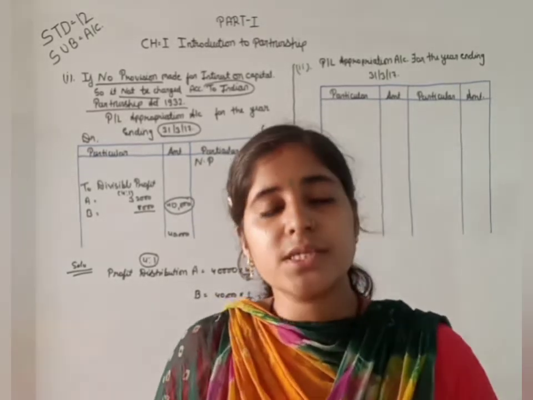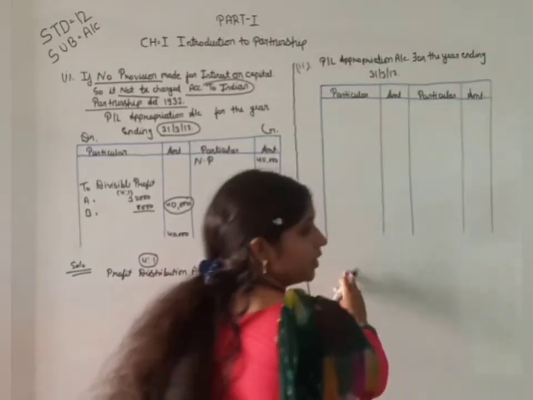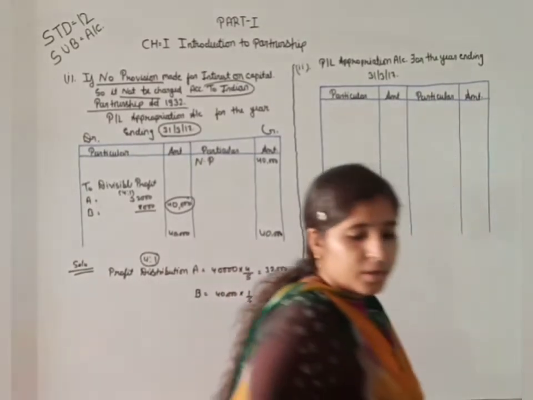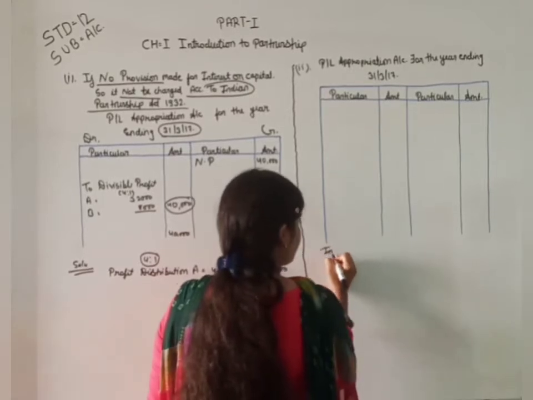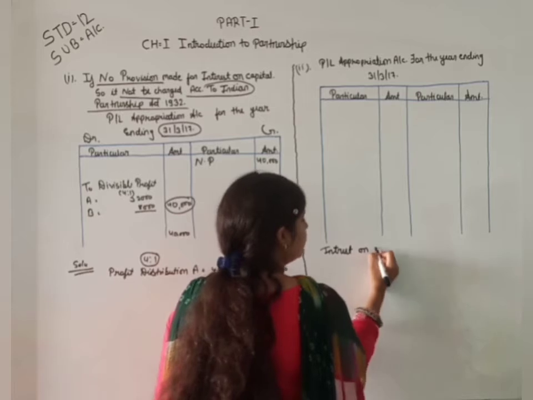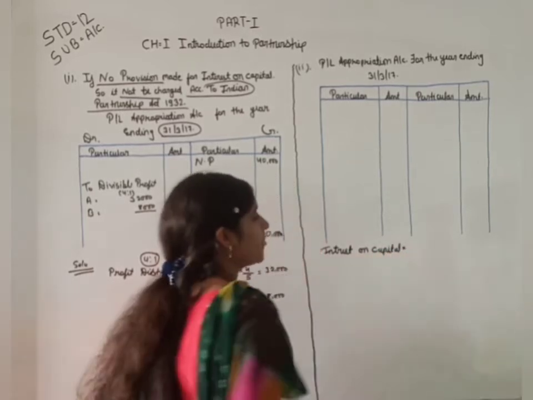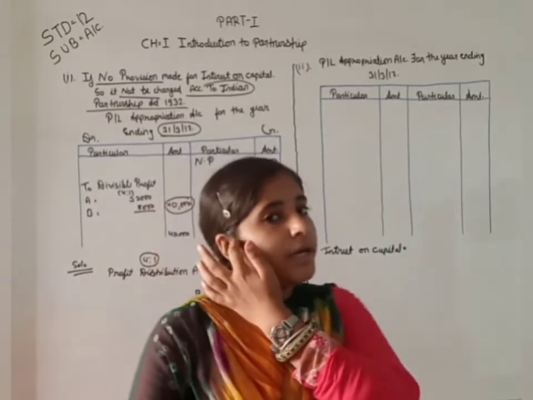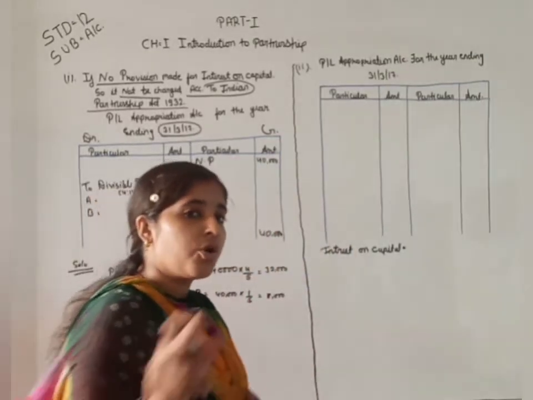तो यहाँ पे हम इसकी एंट्री किस टाइप से करेंगे वो देखते हैं। Now here interest on capital. Okay, so here 4 lakh and 2 lakh is capital of A and B, so we are giving interest on it.